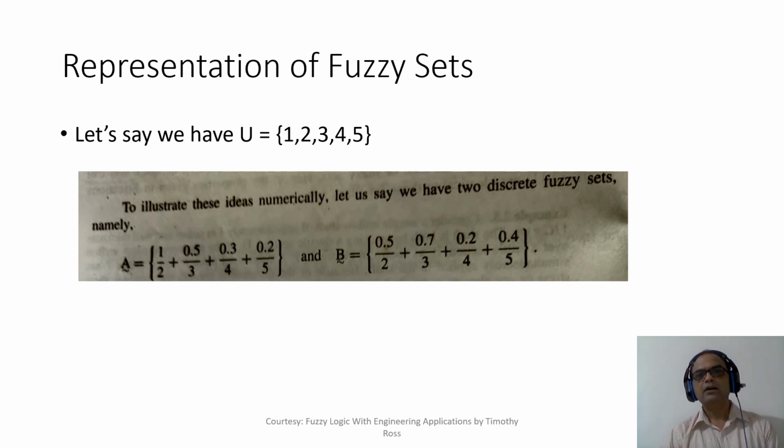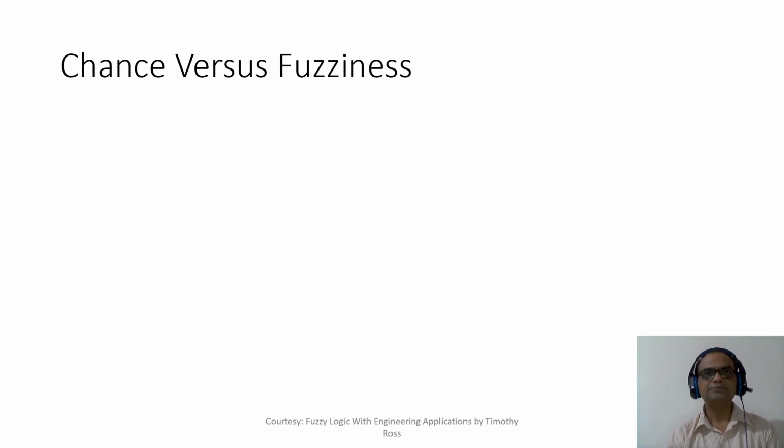On a similar note, for set B, the membership value of element 1 happens to be 0, so I have not written it. For 2 it is 0.5, for 3 it is 0.7, for 4 it is 0.2, and for 5 it is 0.4. Okay, great.